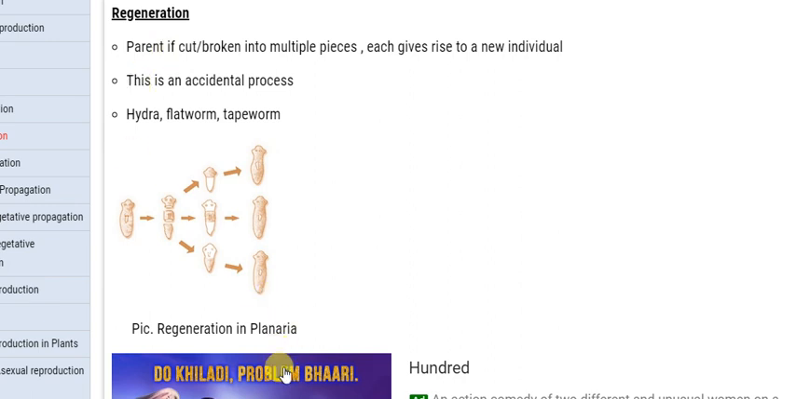So in regeneration, what? The parent is broken or cut into multiple pieces, and each piece gives rise to new individuals. If the parent is cut or broken into many pieces, then each cut piece will regenerate into a new individual. This is an accidental process. For example, hydra, flatworm, tapeworm, etc. Okay, there are many examples in which regeneration takes place.